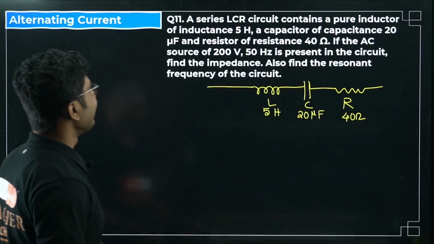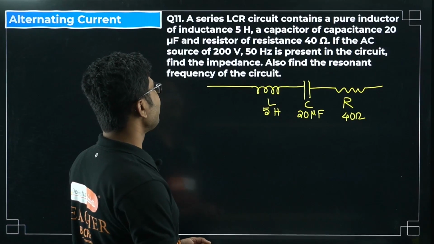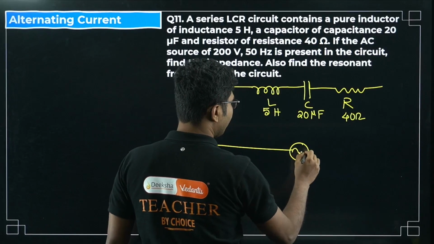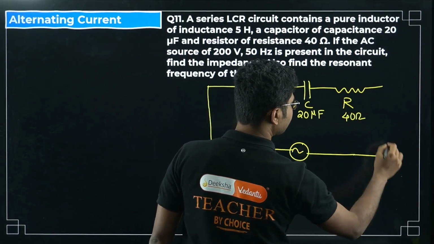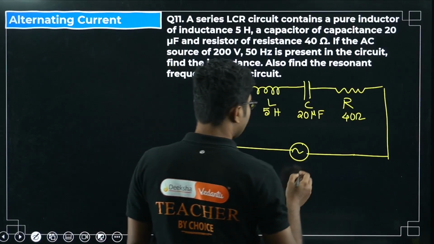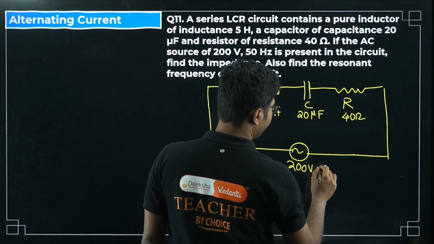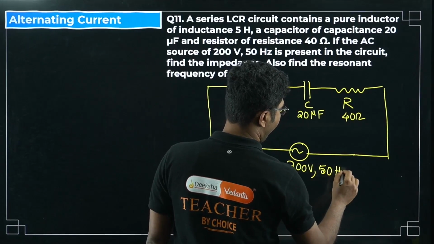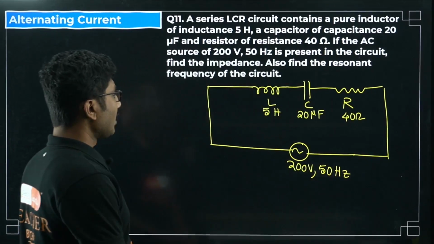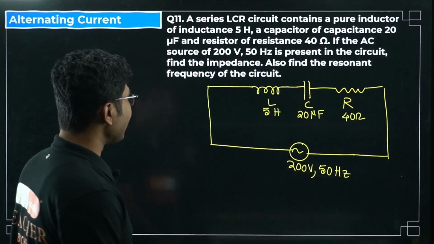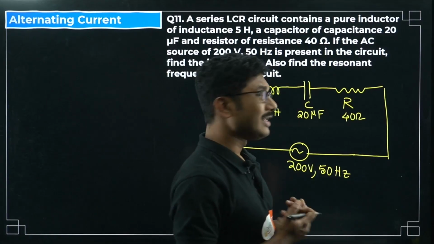Now what? It is connected to an AC source of 200 volt 50 Hz, right? Now find the impedance, also find the resonant frequency of the circuit. So easy question, very easy question.